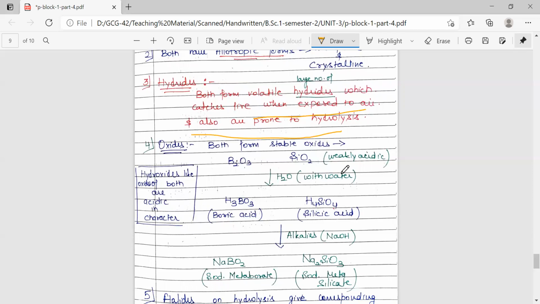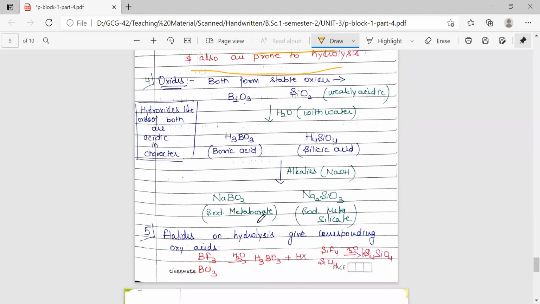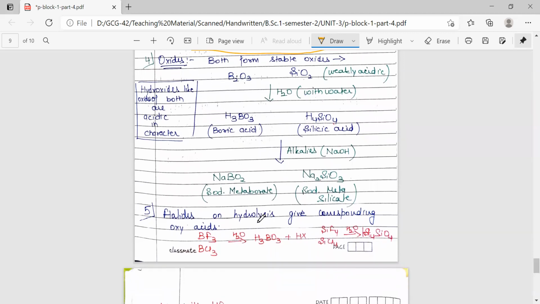Now coming to the oxides and hydroxides. The corresponding oxide for boron is B2O3, and silicon forms silica as its oxide, that is SiO2. Both are weakly acidic. They undergo hydrolysis with water to give the corresponding acids, boric acid and silicic acid, which react with alkalis to give the corresponding salts, sodium metaborate for boron and sodium metasilicate for silicon. So the hydroxides, like the oxides of both, are acidic in character.